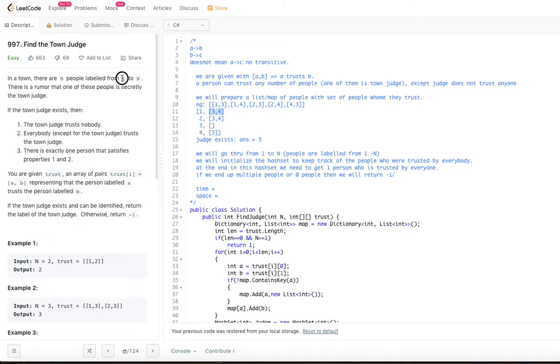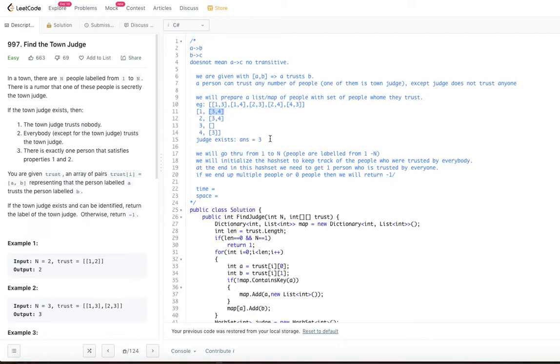For the purpose of keeping track of the trust relationships, we keep a hash set of people. Once we go through from 1 to n, if persons are not existing in that hash set, then we remove them.